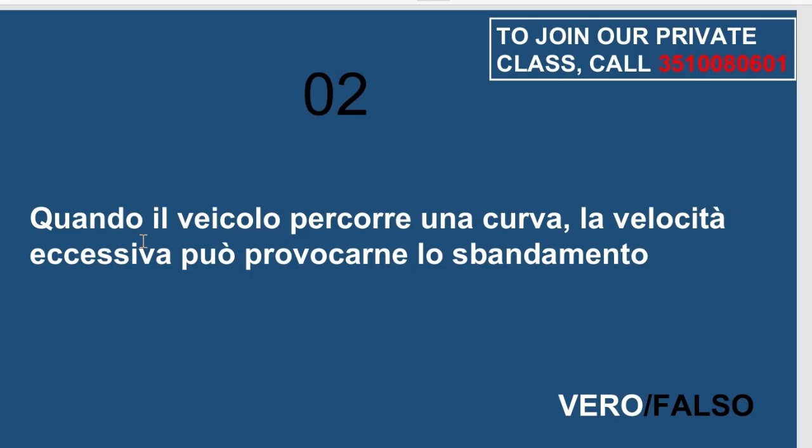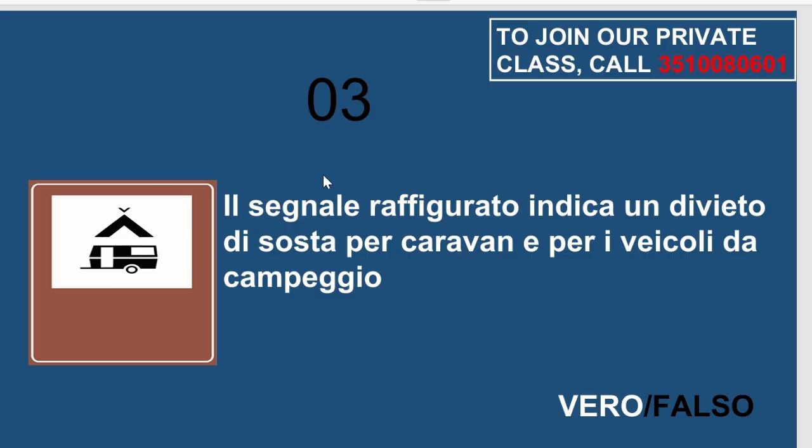If you can learn in this manner, then I guarantee you the exam will be yours. The number three is that il segnale raffigurato indica un divieto di sosta per caravan e per I veicoli da campeggio. No, it is falso, okay? Because he said the sign shown you are seeing here, which is the panel you are seeing here, indicates a no parking zone for caravan and camper vehicles. No, it is falso, okay?